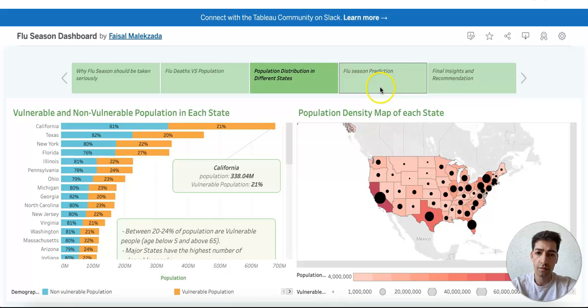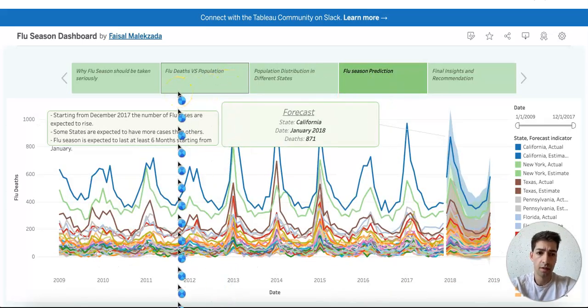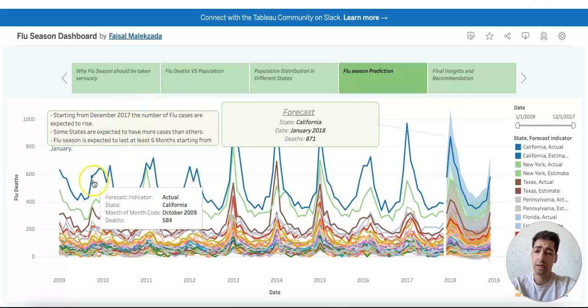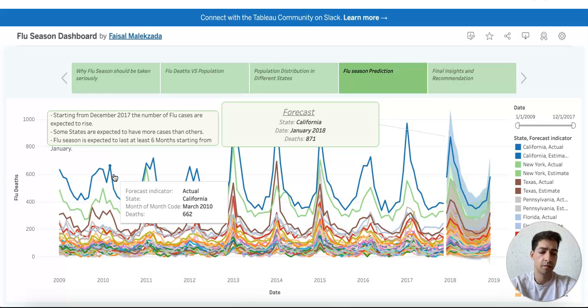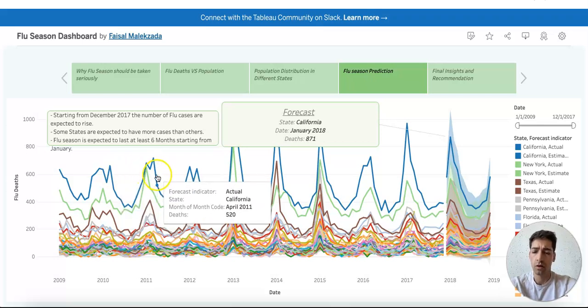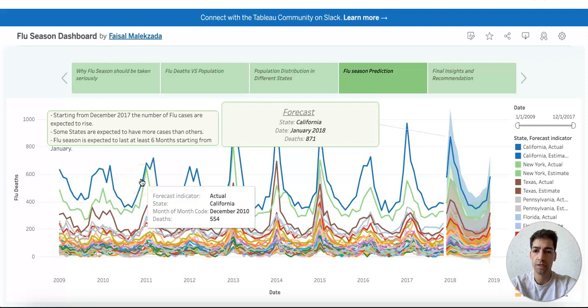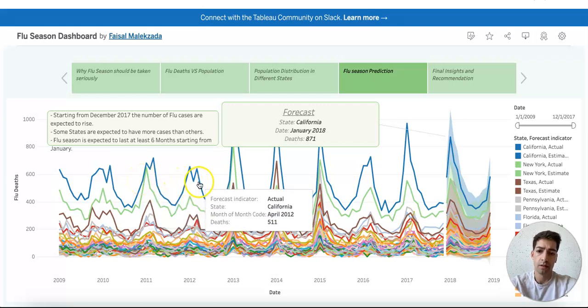And going on to our next slide, we have a forecast of our flu season in each state for 2018. So in this forecast, we can see at first hand historically that flu season has started from December until going all the way until March of that year. Historically, it's been almost the same with some differences, going from December until March of that year.